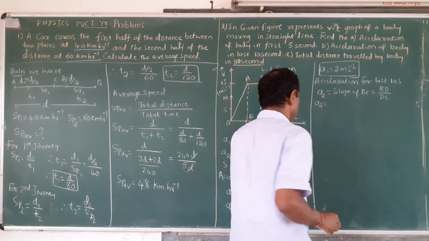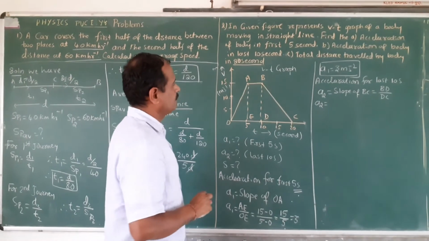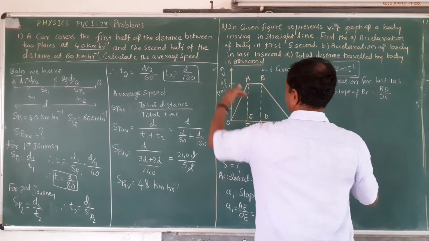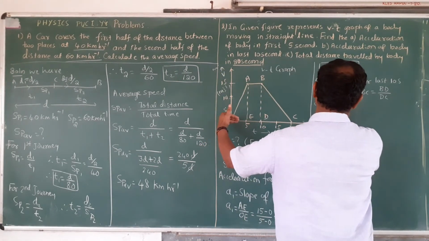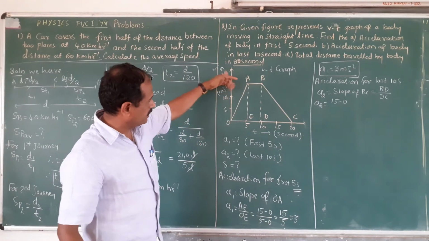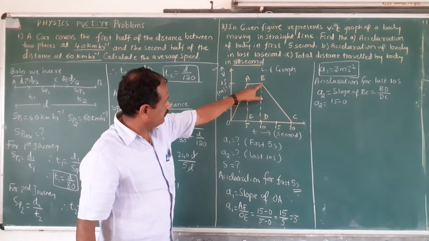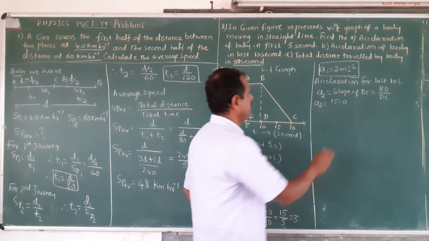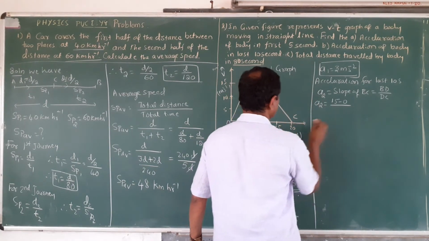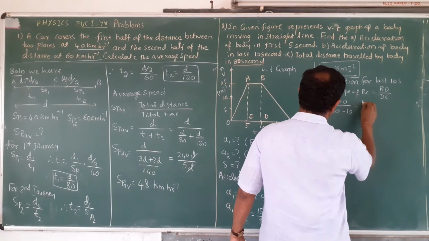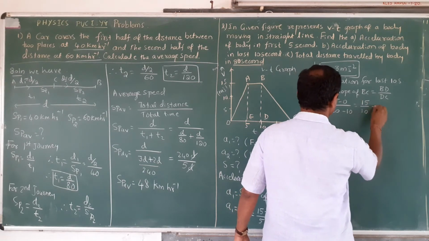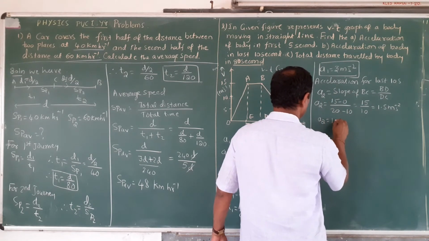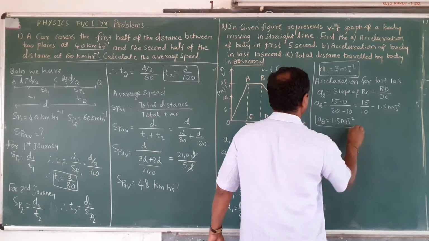A2 is equal to BD, vertical, 15 minus 0, divided by CD, 20 minus 10. That is also 15 divided by 10, so this time it is 1.5 meter per second square. A2 is equal to 1.5 meter per second square. This is the acceleration form.